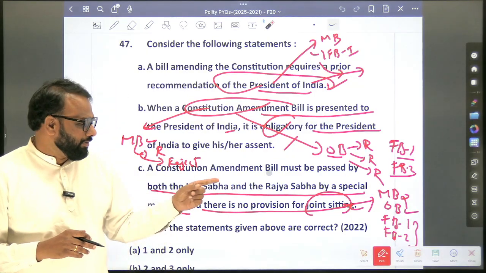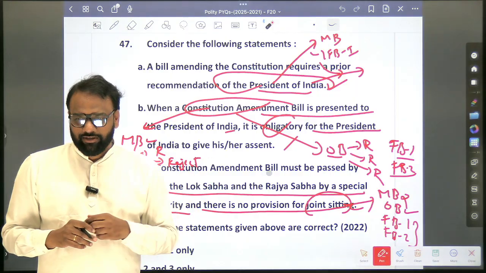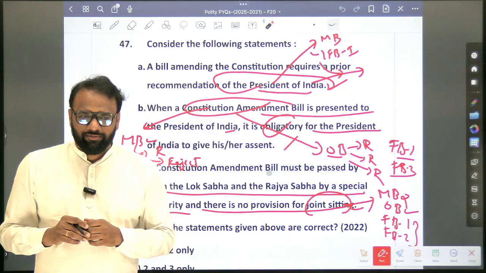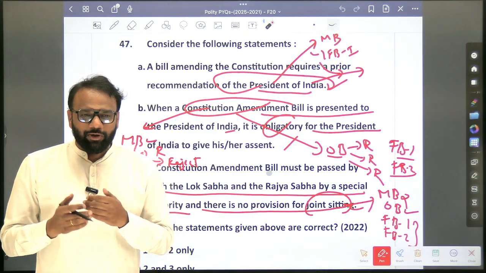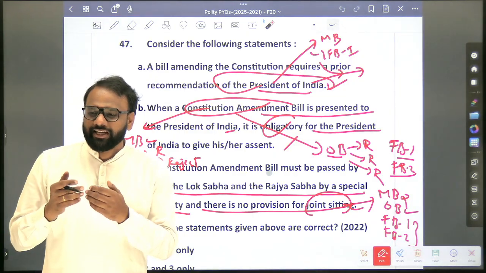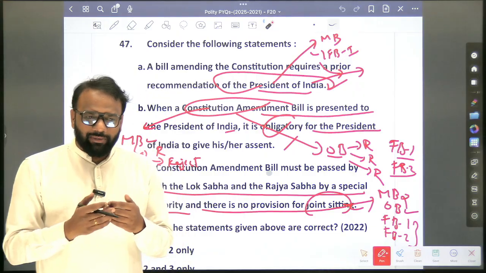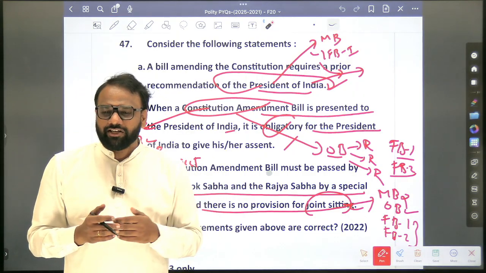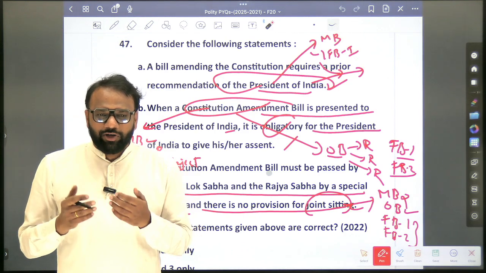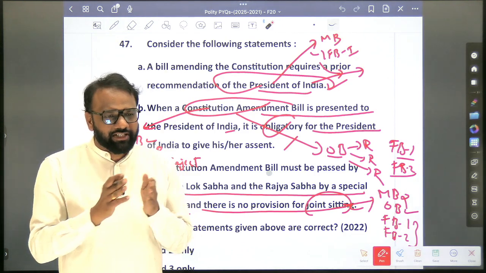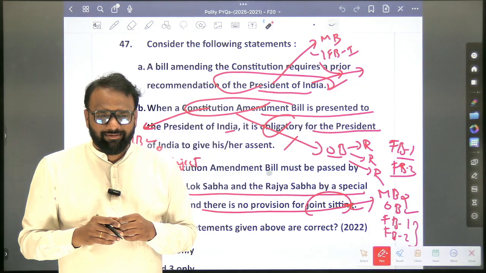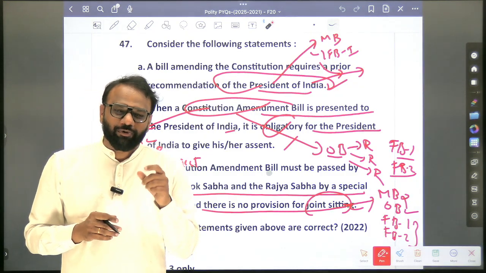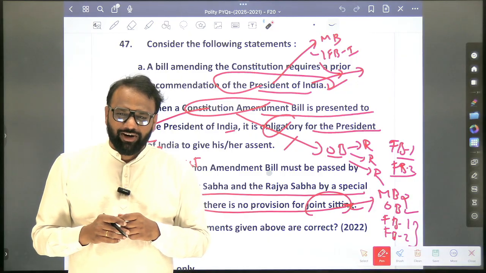Now, joint sitting: who can preside over a joint sitting? Speaker. When can we call a joint sitting? When there is a disagreement between the Lok Sabha and Rajya Sabha. So when do we say the disagreement has arisen? When the Lok Sabha has passed the bill and the Rajya Sabha rejects it. True or false? When the Rajya Sabha has passed it and Lok Sabha has rejected it. When Lok Sabha has passed and Rajya Sabha has kept quiet for 6 weeks. 6 weeks or 6 months? So when do we come across a provision of 6 weeks? In case of ordinance.